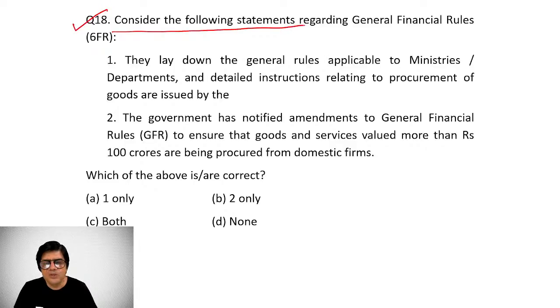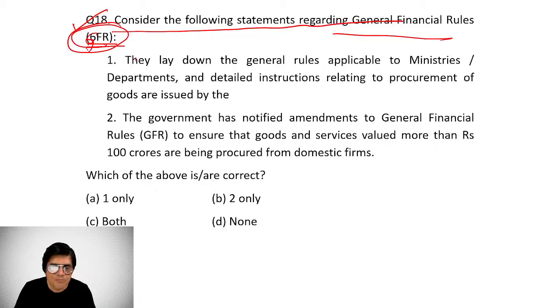Question number 18, consider the following statements regarding general financial rules, GFR. The GFR, general financial rules, every government officer, government employee knows about. It's so important because it lays down the basic canons of financial propriety, how you should utilize government finances as if they were your own, right? Not wasting a single penny, because this is public money. Canons of financial propriety are laid down in general financial rules. General financial rules are based on canons of financial propriety.